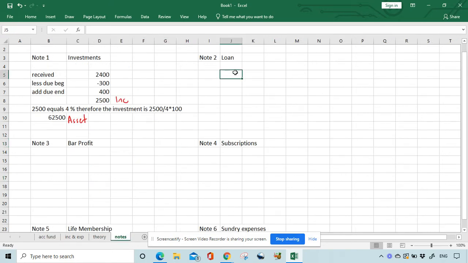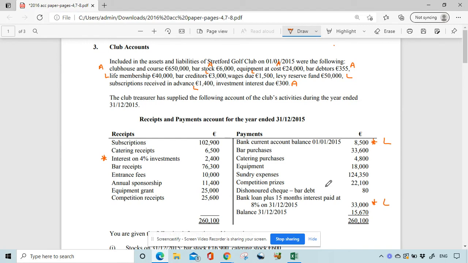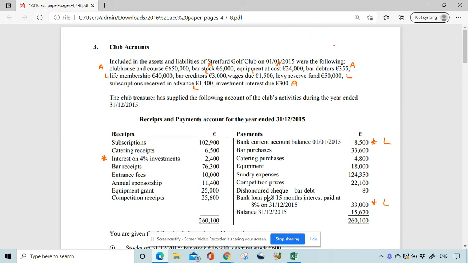So let's look at the loan. We are told in the question, the bank loan plus 15 months interest at 8% is 33,000. Okay, so the bank loan plus interest is 33,000. So we need to do a bit of arithmetic here. So 8% per year is 12 months. So this is 15 months, which is a year and a quarter.